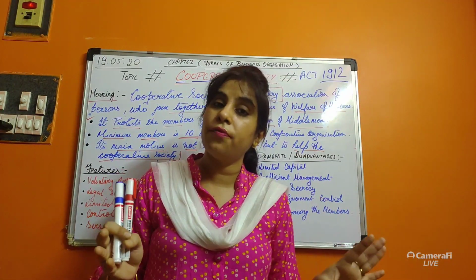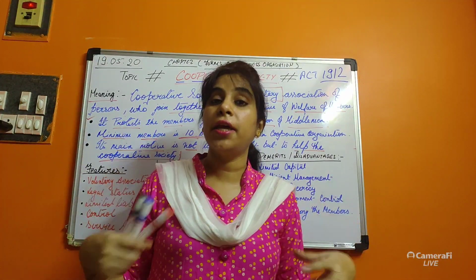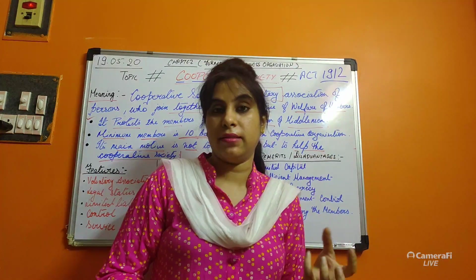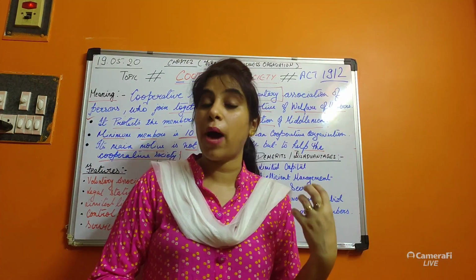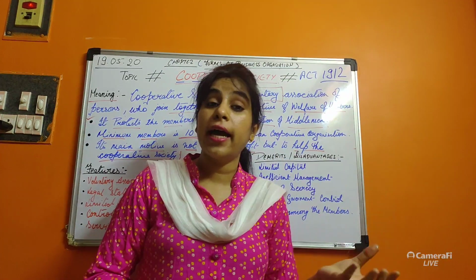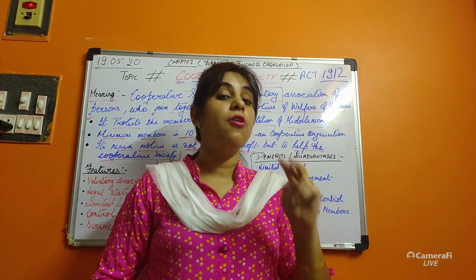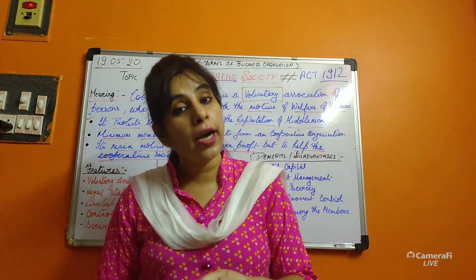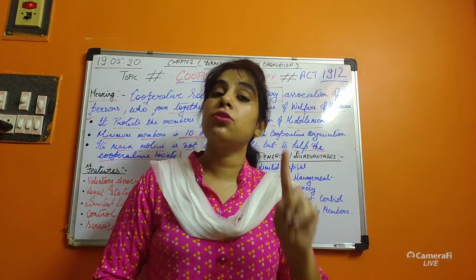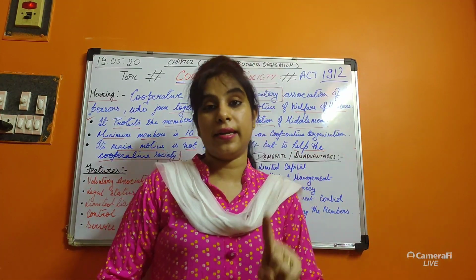I think you know the meaning of insolvency: people having no assets, nothing to pay their debts. What is debt? Their liabilities which they have taken from outsiders. So total dependence upon the member means it is not a separate entity. When the formation and closure of the company is not dependent upon the members, then it is a separate entity.